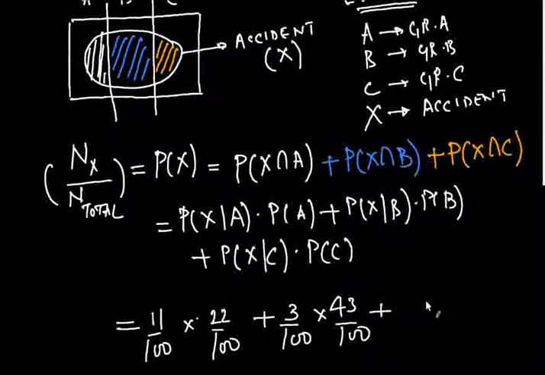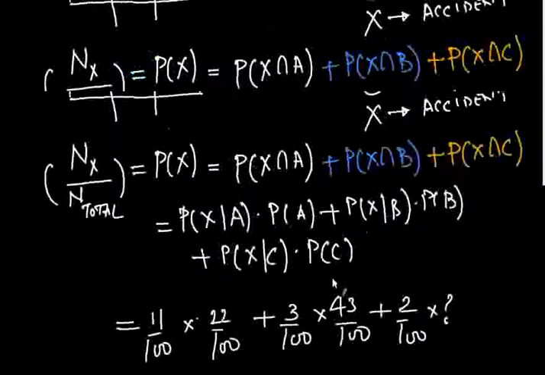What about the probability of x given C? Well, that was the lowest, that was 2 by 100. Times the probability of C. Well, that's something we haven't been given, right? So we have a bit of a question mark over here. And if you think about this, that's kind of easy to find.